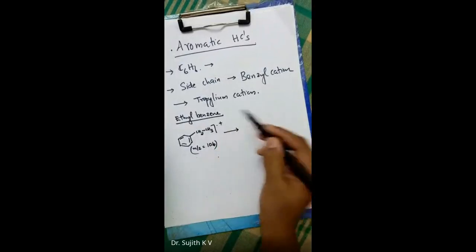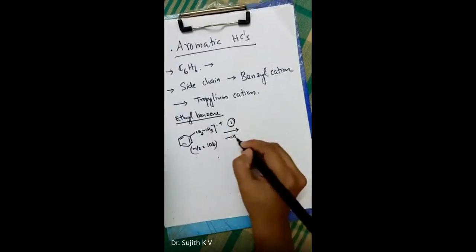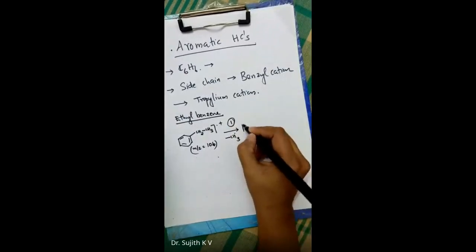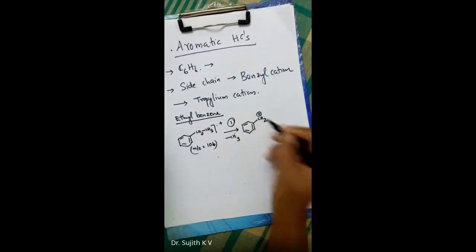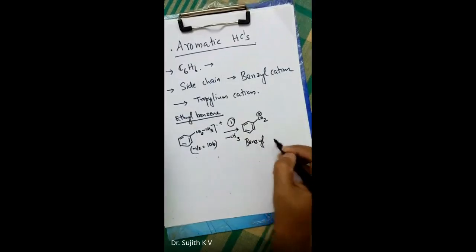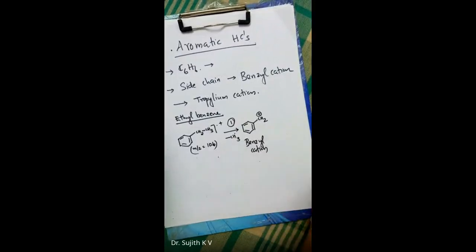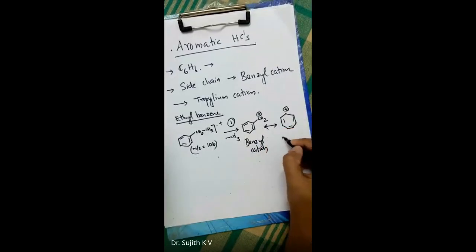So the side chain is eliminated. The first mode of fragmentation is that a methyl radical is lost, and the remaining part is a benzyl carbocation. You can see here, this is the benzyl cation, and this benzyl cation rearranges to tropylium cation. So the m/z value of these two will be the same, that is m/z is equal to 91.